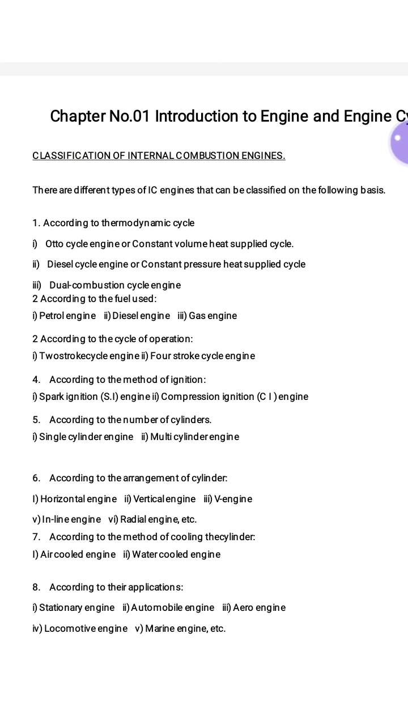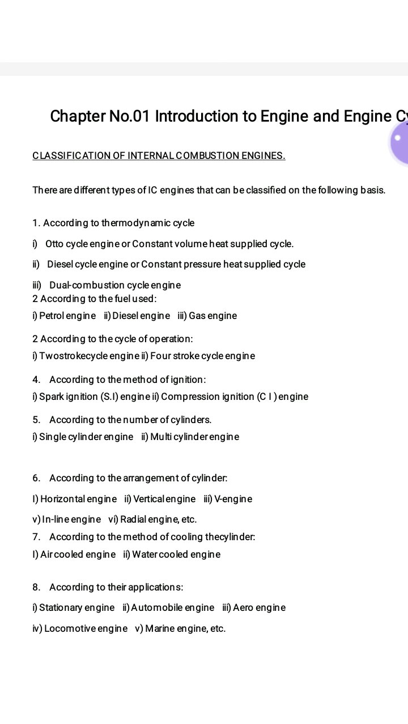Next one is the four-stroke cycle engine. In a four-stroke cycle engine, one power cycle is completed in four strokes of piston and two revolutions of crank. So depending upon the cycle of operation, the engine is classified into two types, that is two-stroke and four-stroke engine.